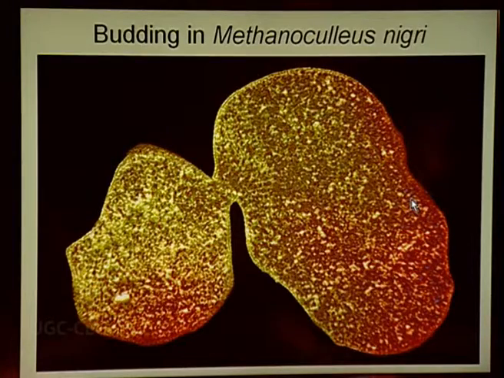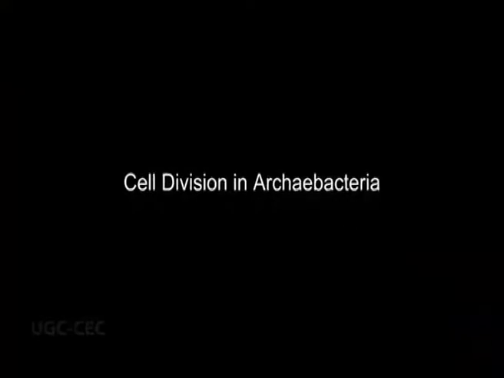Now, what is phenotypic switching? Can you answer? Must phenotypic switching provide some form of sexual dimorphism in Methanocoelius nigri? It is not sexual dimorphism, but it is providing structural dimorphism. In the colony, sometimes the phenotype looks like a single vegetative cell. It will show elongation, so it becomes filamentous. Some of them are filamentous and they produce the budding. So the phenomenon of budding will make the cell change its phenotype. Some of them will be filamentous, some of them will be round or oval in shape. Clear? Yes.